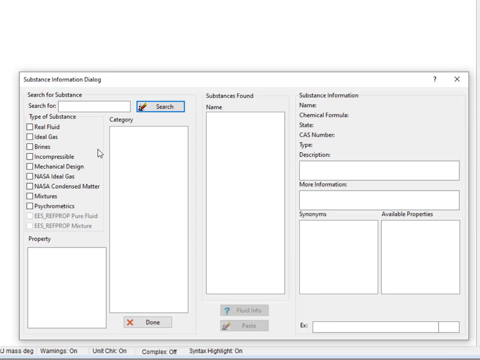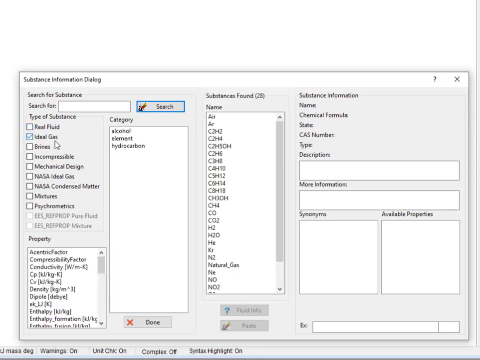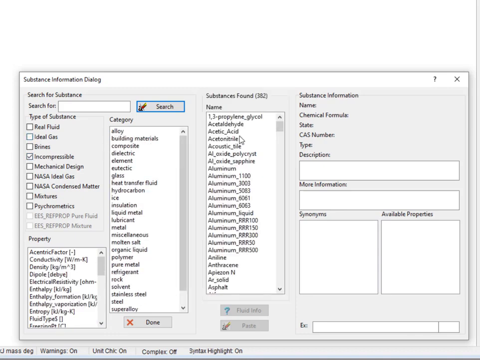This box requires that you select one or more of the substance types, and these correspond to the substance model that's being used. As each selection is made, you can see that the Substances Found box will be populated with a list of available substances associated with each type. So real fluids use a detailed equation of state and are valid from compressed liquid all the way through the vapor dome and into the superheated vapor region. Ideal gases and incompressible models use much simpler equations of state.